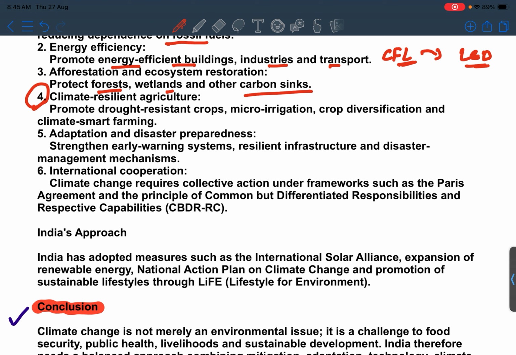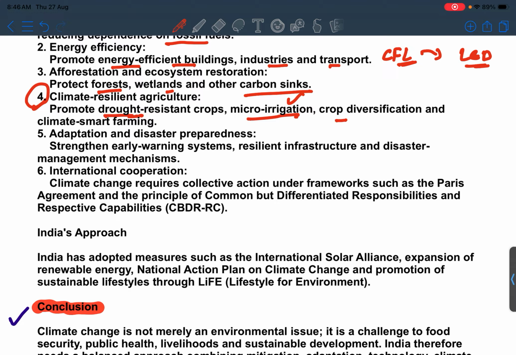Climate resilient agriculture, we have to focus on that type of agriculture as well, so that we grow the type of crops that can easily be grown in drought areas. Micro irrigation, like as we know rice is a water intensive crop. That requires a large amount of water in its cultivation. So if we have a technology like micro irrigation, that can grow it in a small amount of water, that can be very helpful.